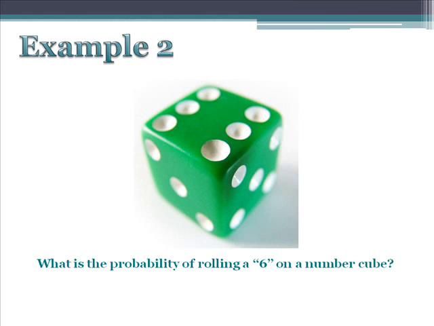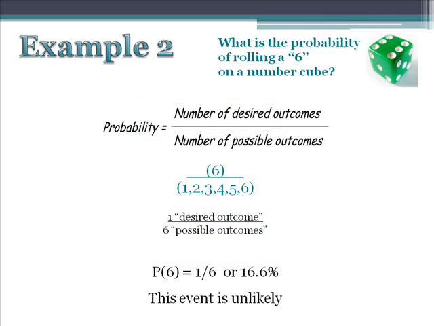Now for example 2. Another easy example. Consider the possibility of rolling a 6 on a number cube. Remember, probability is equal to the number of desired outcomes divided by the number of possible outcomes. In this case, our desired outcome of 6 only occurs once, and there are 6 possible outcomes. So, we divide 1 by 6, and we get the probability of rolling a 6, which is 1 out of 6, or 16.6%. Because the probability is less than 50%, this event is unlikely.